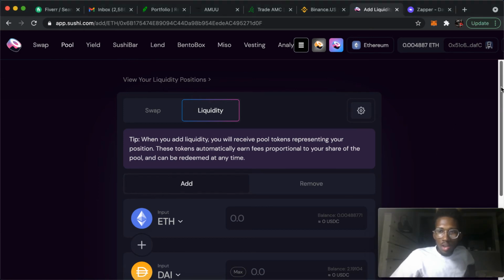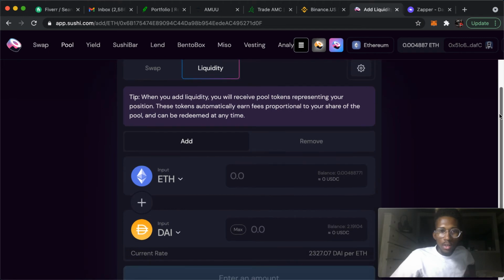And basically all that is, each time that coin is swapped, they'll be giving you a percentage of that. And a lot of people use the SushiSwap exchange, so a lot of money is coming in, out, being swapped, so you'll be able to really capitalize off that money.